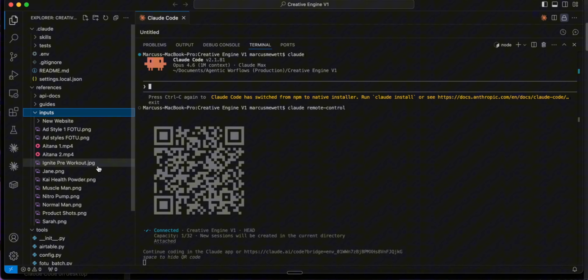So Ignite pre-workout and then Jane. And then what it's going to do after that, it's going to update the Creative Content Engine inside of Airtable.